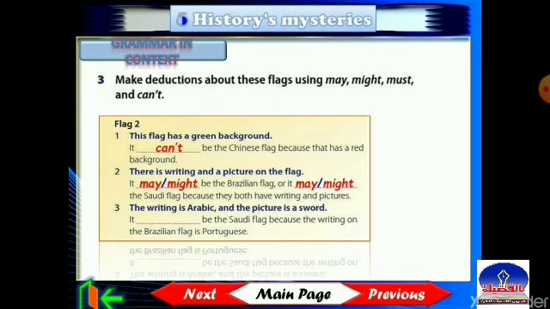Number 3, the writing is Arabic and the picture is a sword. I think it's clear now. So it must be the Saudi flag because the writing on the Brazilian flag is Portuguese.